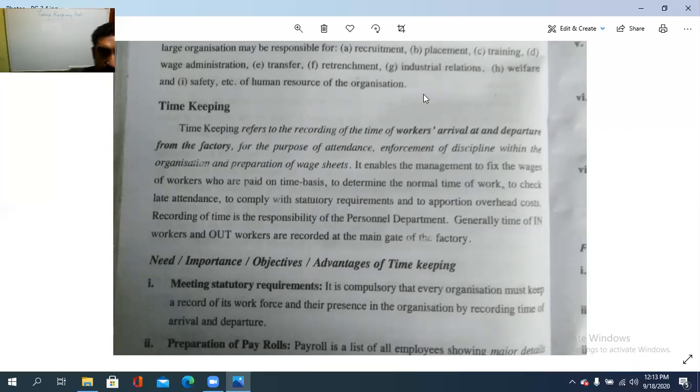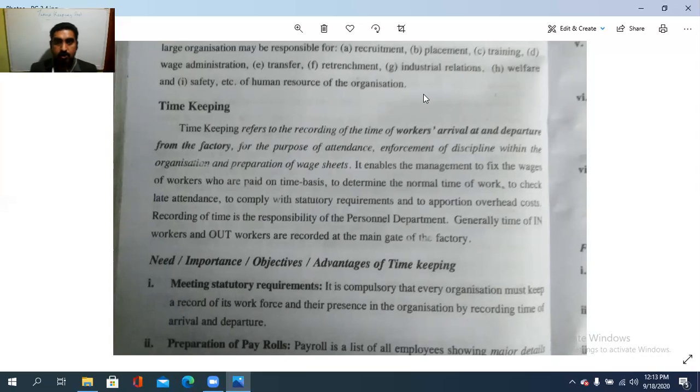So the recording of the time is the responsibility of the personnel department. Generally, the time of in workers and out workers are recorded at the main gate of the factory. So, what is the function with regard to the timekeeping department? Timekeeping refers to the recording of the time at the arrival and departure from the factory for the purpose of attendance, for enforcing discipline within the organization, disciplinary action, and preparation of the wage sheet.